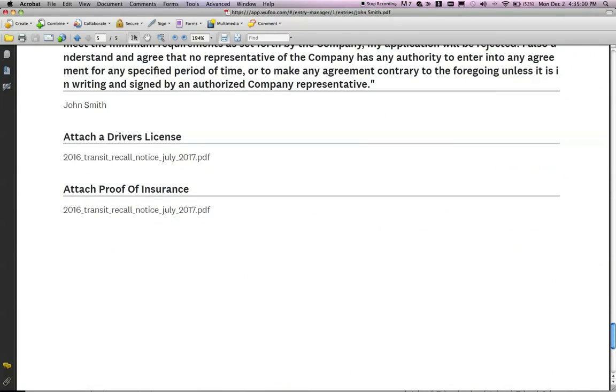So yeah, and then you'll notice in this, once you do the download, it's not going to download the actual upload of the attached driver's license and proof of insurance. It's just going to let you know right here that that's available. So you have another step that you have to do, basically. Obviously, you can go back. And I'm assuming that you probably don't need this information unless you're actually going to process the person's employment, like actually hire them. So this will let you know that part has at least been done.